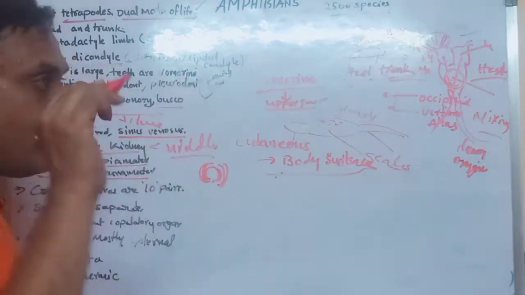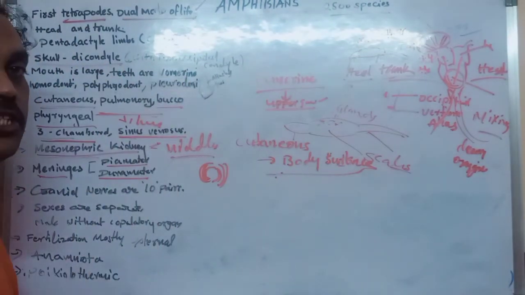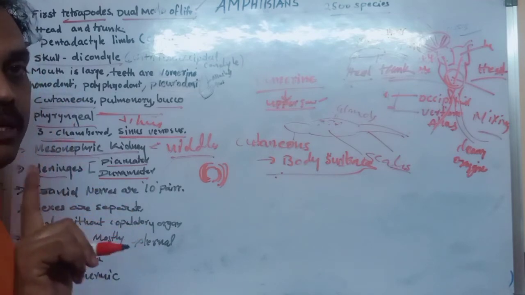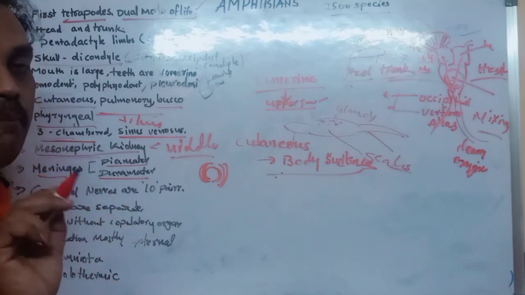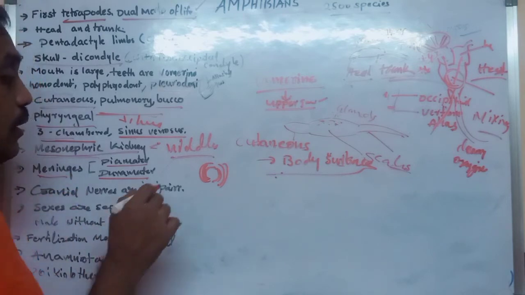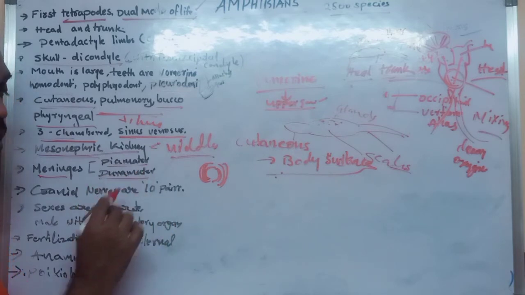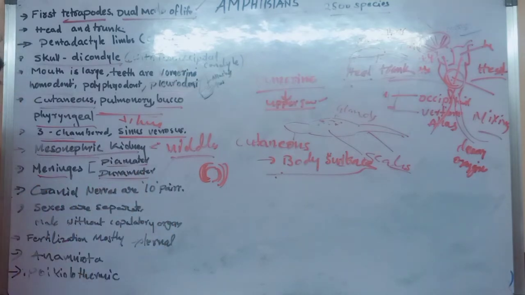But in fishes, it is covered with only one membrane, called meninx primitiva. Here, the brain is covered with 2 membranes, pia mater and dura mater. Okay, those are the membranes which cover the brain.